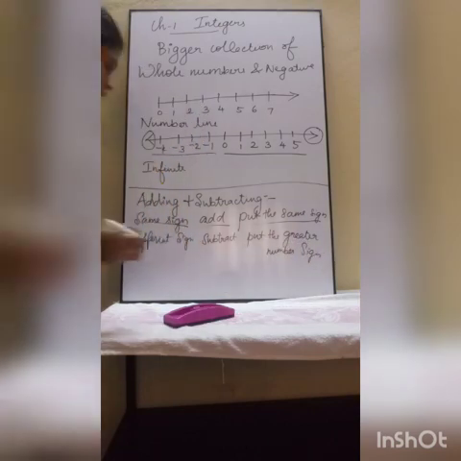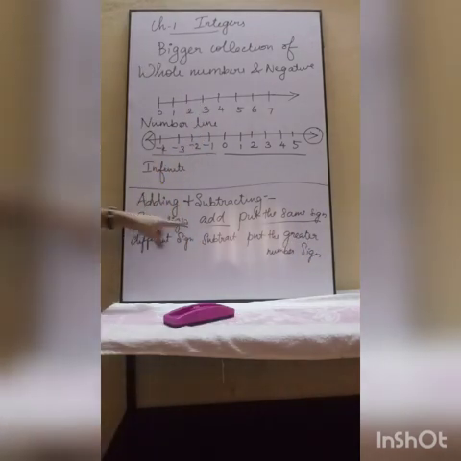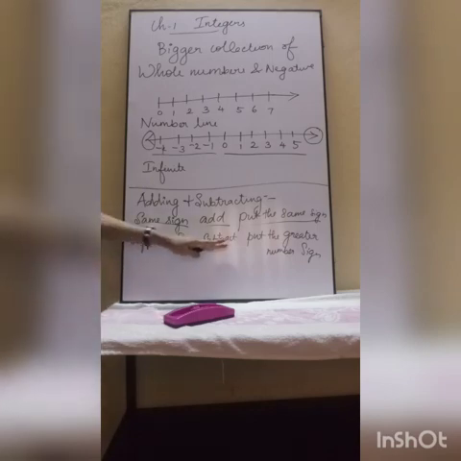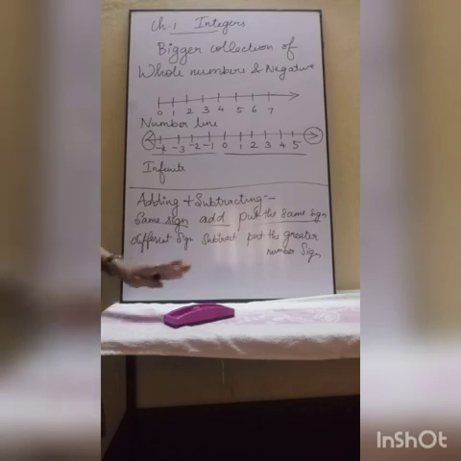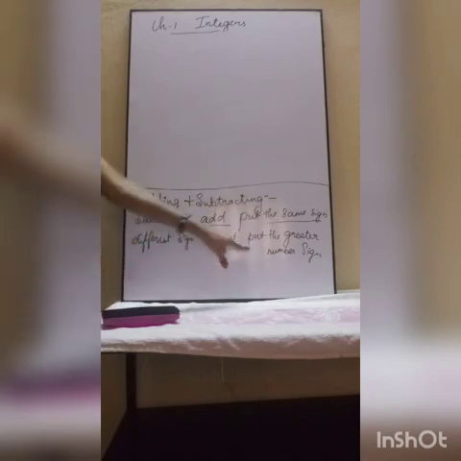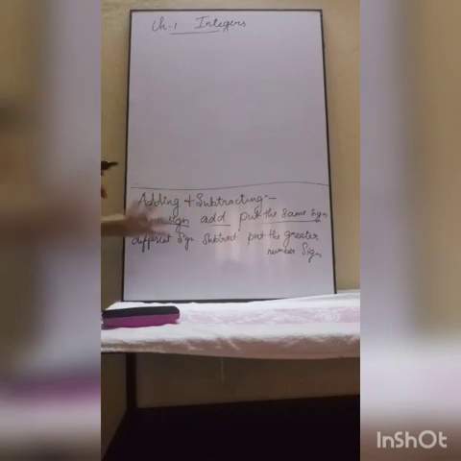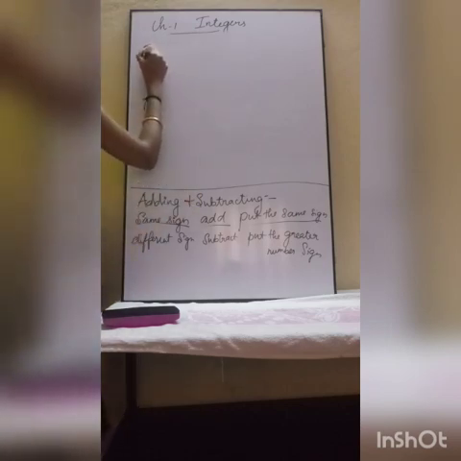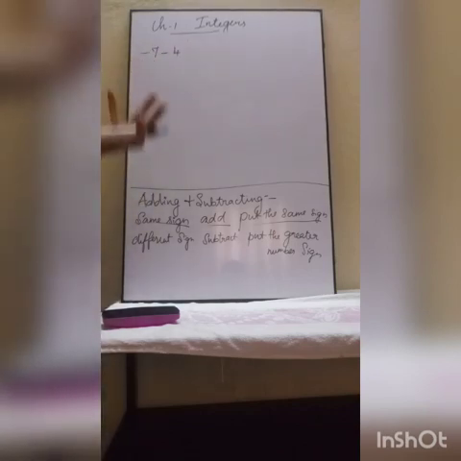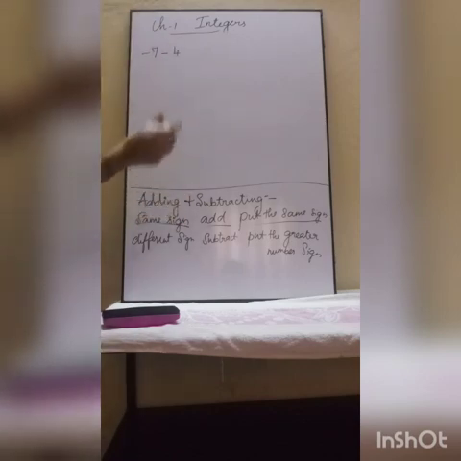Okay, so same sign, you will add it and put the same sign. Different signs, you will subtract it and put the greater number sign. Understood? I should give you some examples, only then you can understand it easily, right? So now see, same sign: -7, -4. Here actually you are going to add or subtract based upon the sign. Here minus sign, here also minus sign.